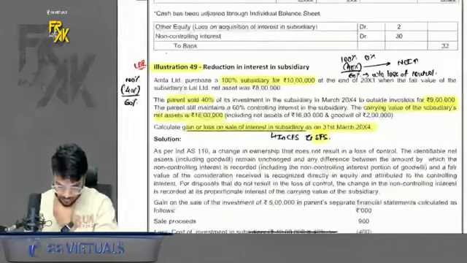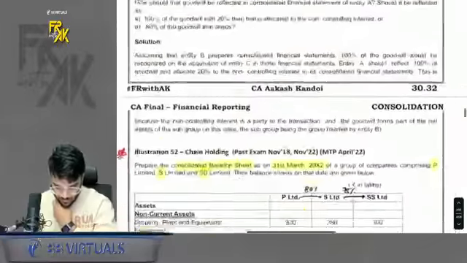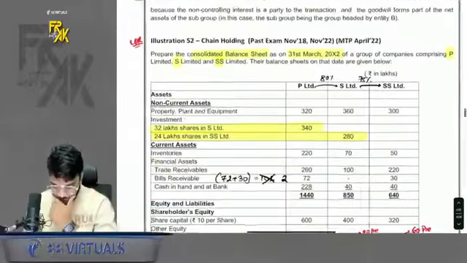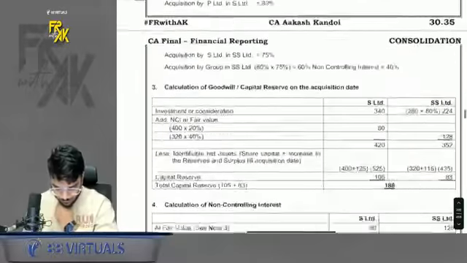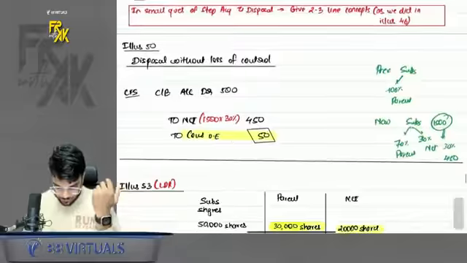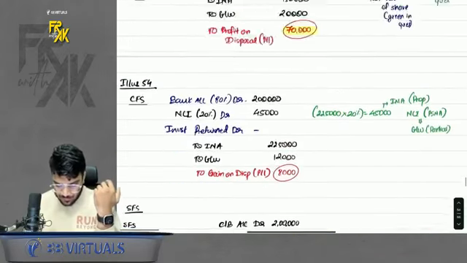Okay, chalo. Let's proceed. Then 49 done. 50 is relatively very simple. 52 we will do later on. Then there is 53. Okay. So again a good question. 53. What is happening in 53? Please have a look here.